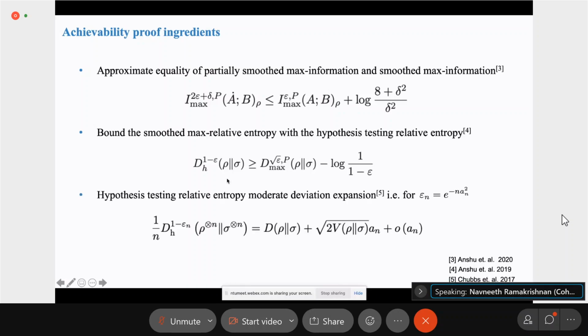And finally, for the hypothesis testing relative entropy, in the moderate deviation regime, where epsilon is e to the minus n a_n squared, and you have IID states here, one has this expansion. So these are the main steps that let us go from a partially smoothed max information to an expansion of this form, which is what you saw on the previous slide.